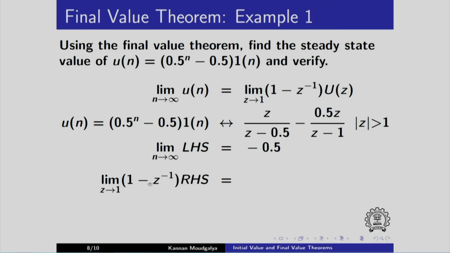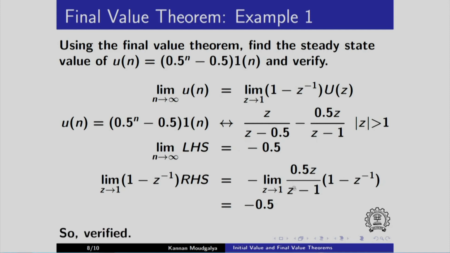Now let me just multiply directly. When I multiply this term by 1 minus z inverse and let z equals 1, this term will become 0, so this whole thing will become 0. Whereas this 1 minus z inverse, when it multiplies this, it will cancel this term in the denominator, so we get minus 0.5.